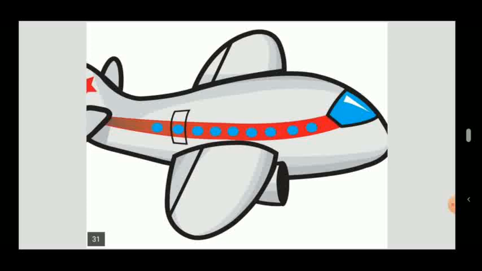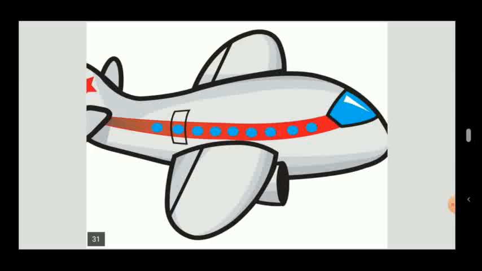So some things can move from one place to another place, but they are non-living, because if you do not start the plane, or if you do not fill petrol in the plane, then you cannot move the plane from one place to another place.